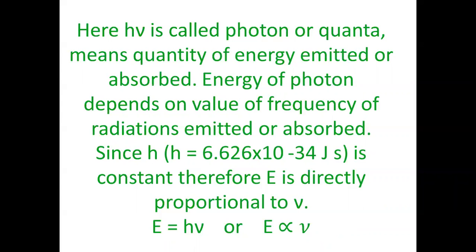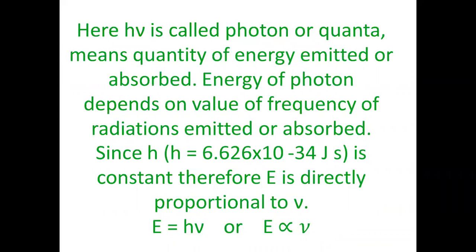Therefore, we should know what is E, h, nu, and small n. As I told you just now, n is a whole number 0, 1, 2, 3. E is energy. h is called Planck's constant, and its value is 6.626 into 10 to the power minus 34 joule second.